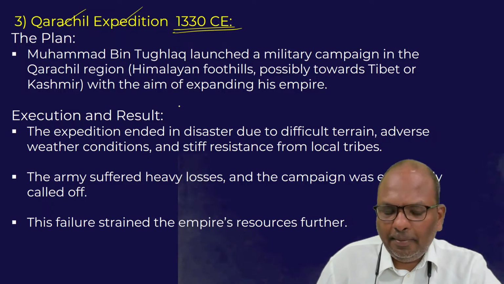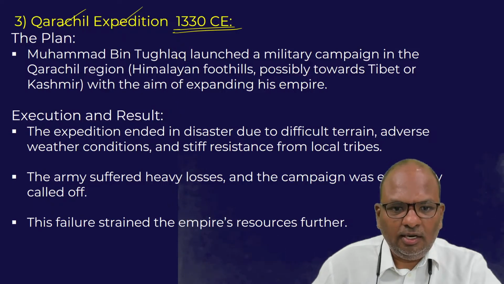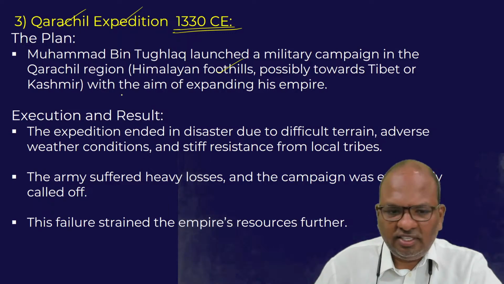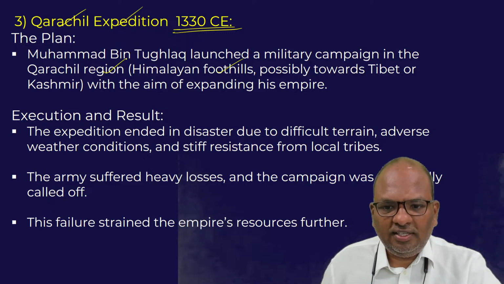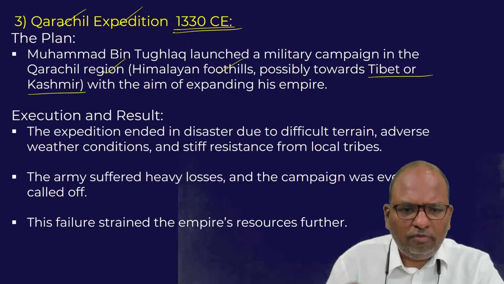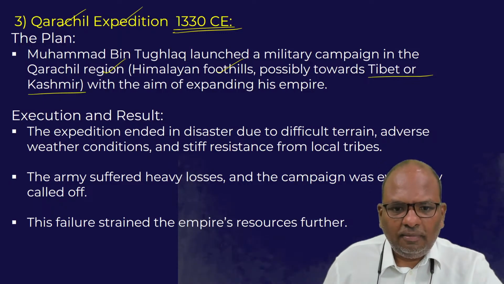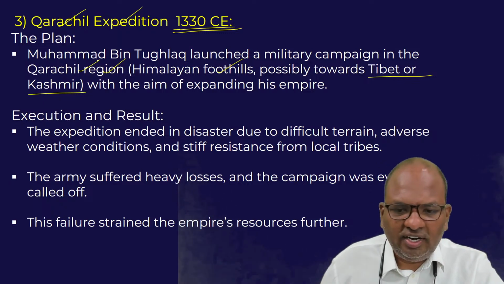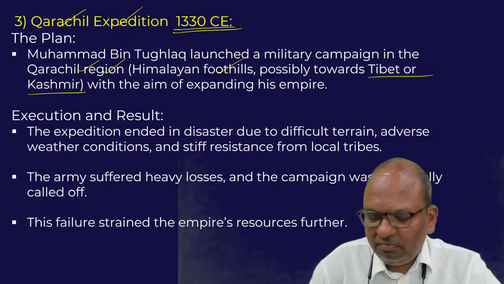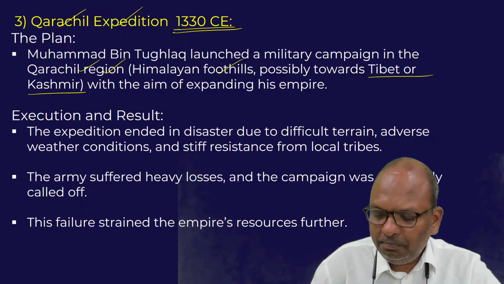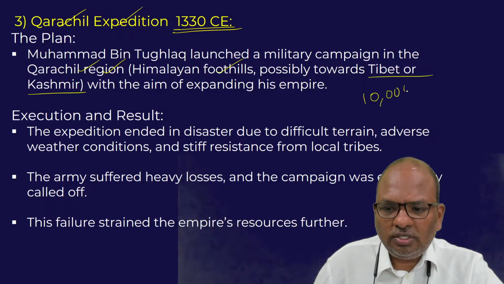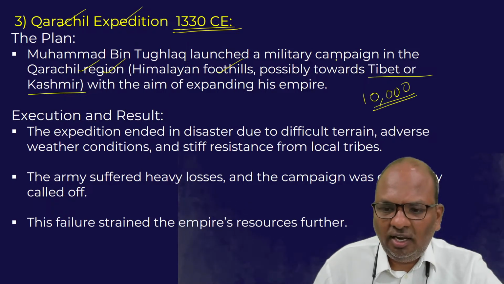Karachil is a region located in the foothills of the Himalayas. Possibly it is located towards Tibet or in Kashmir. We are not very clear about this region, but the point is that Karachil is located in the foothills of the Himalayas. With the aim of expanding his kingdom, Muhammad bin Tughlaq had sent 10,000 soldiers to Karachil to occupy that area.